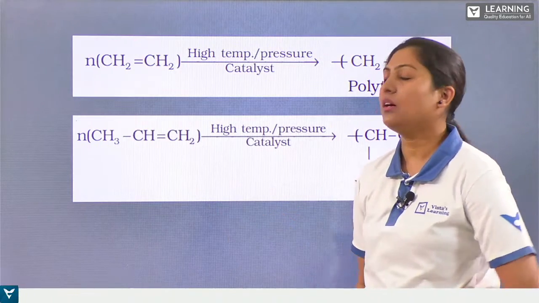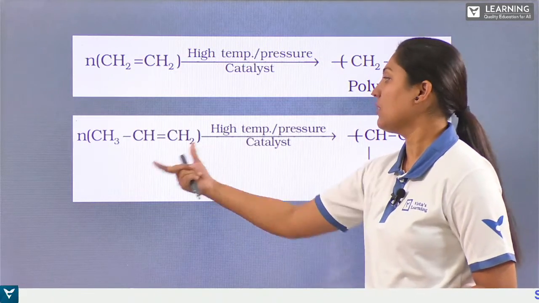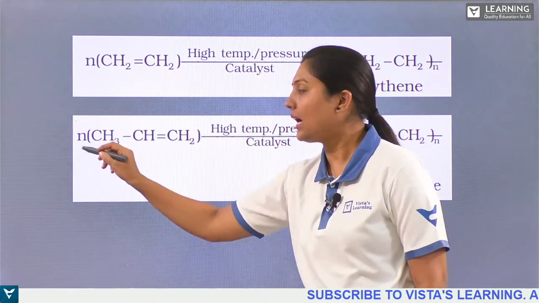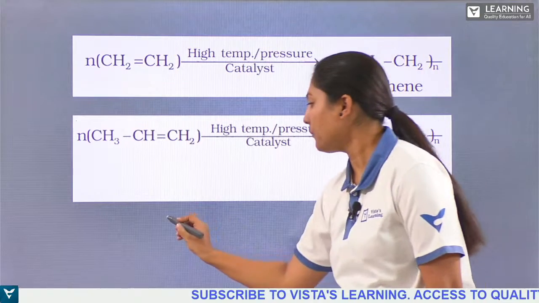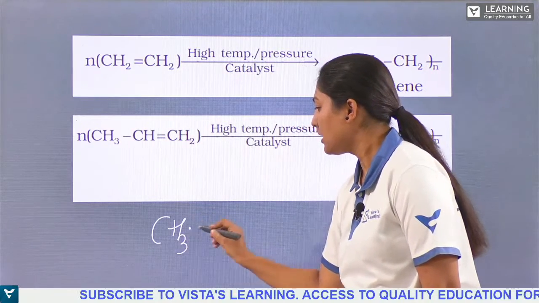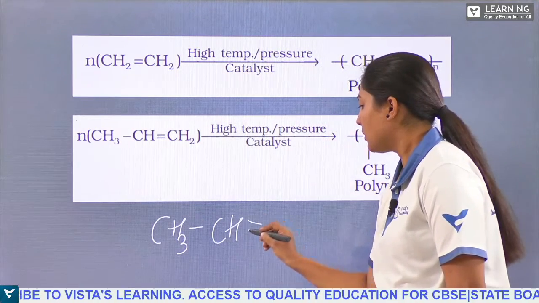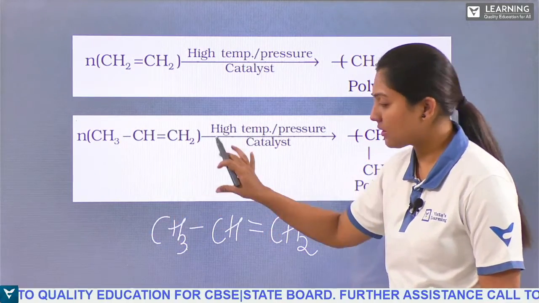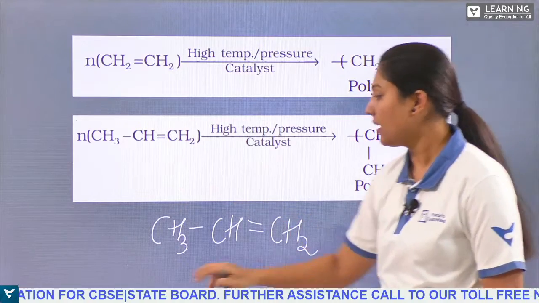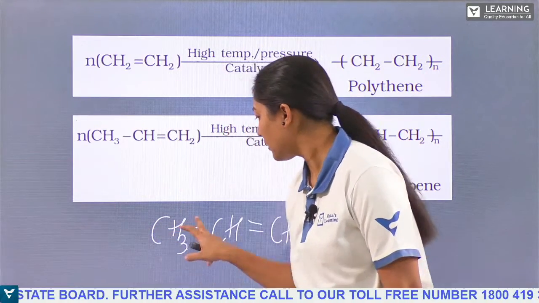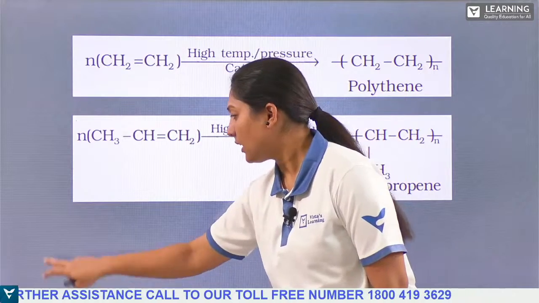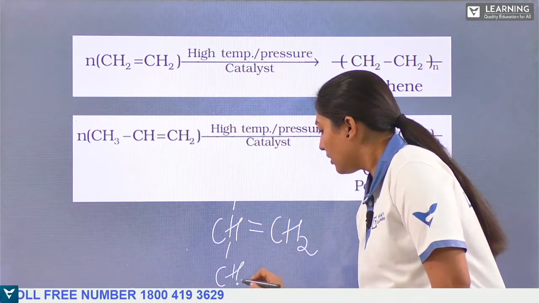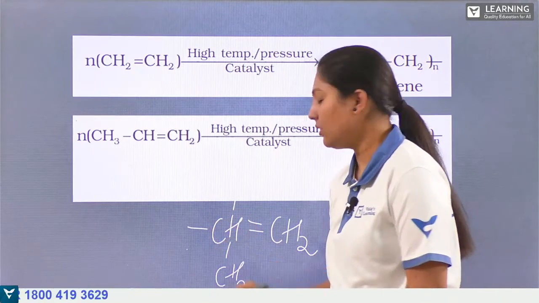So likewise, we have the propene. Here what happens? We'll get a similar one, but here the bond will be with the other molecule. If I am taking CH3, CH double bond CH2, right? The methyl group will be shifted to the top because it is not undergoing any of the reaction, right?